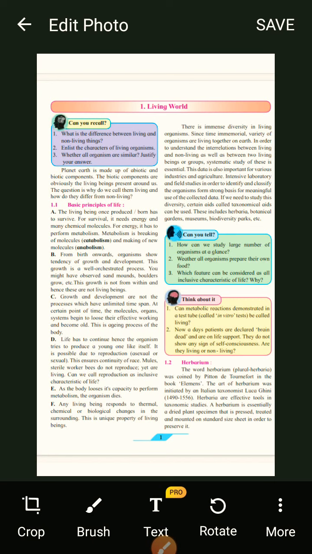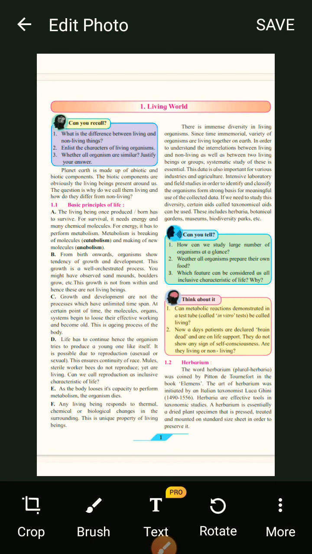Even in plants, you can see that if it is not kept in the sunlight for many days, it starts showing that it is dying, or that there is no photosynthesis. It cannot produce food, so it shows aging. Okay, and this is the main thing, that this is a unique property of living beings, that it responds to chemical and biological changes in the surrounding.